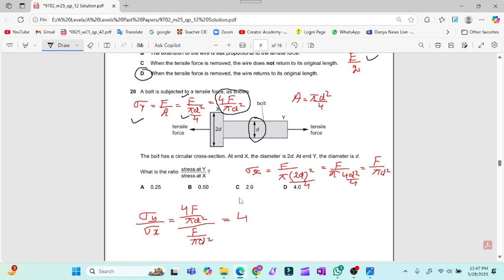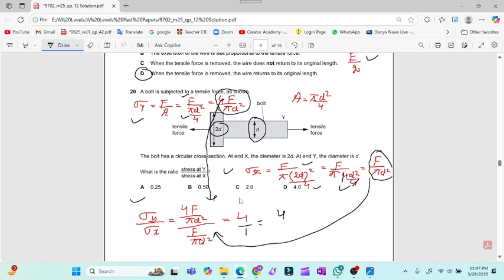Now I will rearrange this equation for X. Force F is equal to pi, and the diameter is 2d, so 2d squared by 4, which is 4d² by 4. This 4 will be cut out by this, and then this is the expression for X. Now I will substitute this value over here and this value over here, and then I will get 4 over 1.